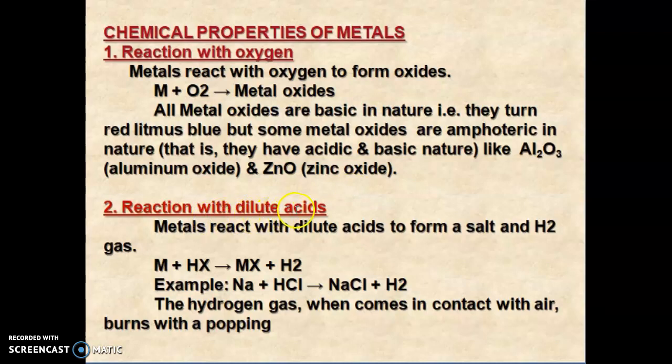Second, the reaction with dilute acid. When a metal reacts with a dilute acid, it forms a salt and hydrogen gas. So when a metal reacts with HX, where HX is an acid, it will give MX plus H2. For example, sodium reacting with hydrochloric acid gives sodium chloride plus hydrogen gas. Hydrogen gas, when it comes in contact with air, burns with a popping sound. This is the test for hydrogen gas.